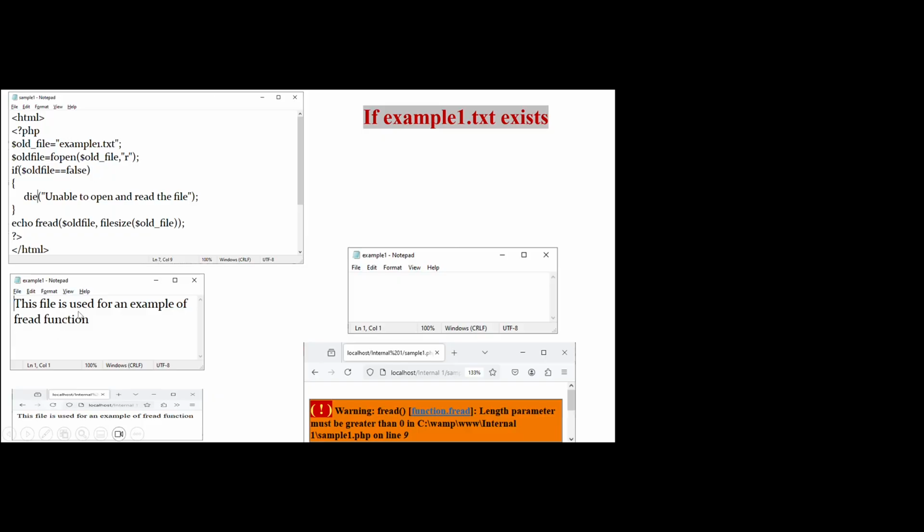So in the example, inside the file it is written: this file is used as an example for the fread function, and in the browser it displays this file is used as an example of the fread function. In the same way, if the example1.txt file does not have any content inside it, it will return an error message, a warning message.